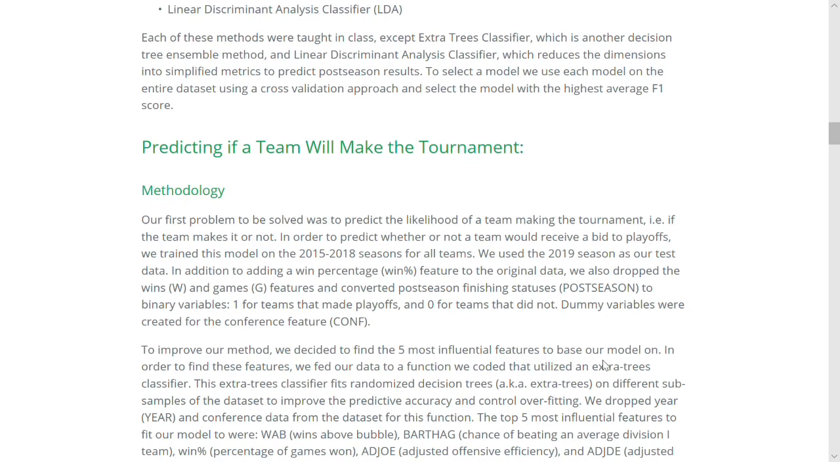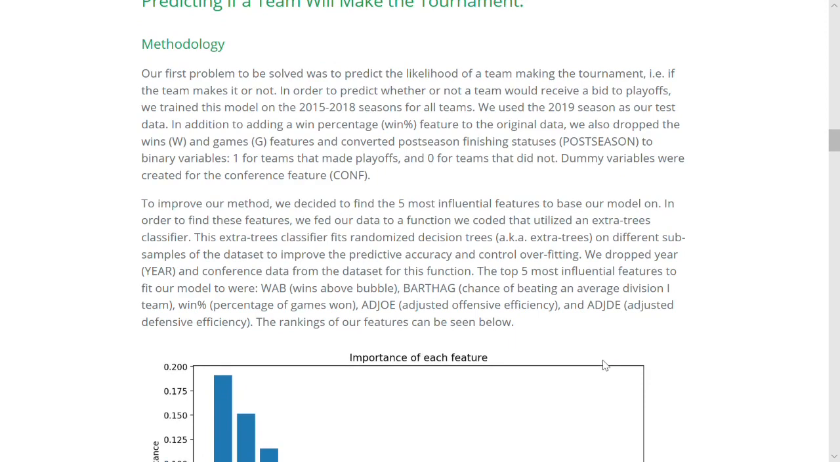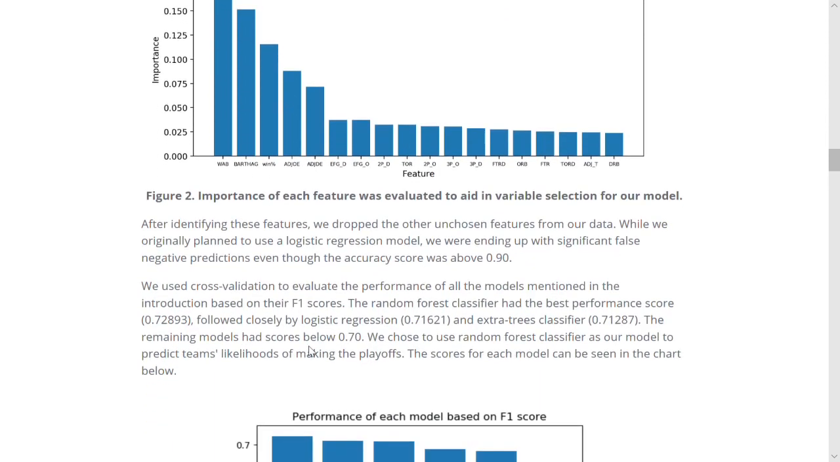Next came variable selection, which we did by utilizing an extra trees classifier. We dropped year in conference, fed our data through, and as you can see in Figure 2, WAB, BARTHAG, win percentage, ADJOE, and ADJDE were the most influential features for classifying our data. We dropped all other features from our data and then ran it through our logistic regression model. We ended up with a significant number of false negative predictions, so we evaluated all of the other models and saw the results in Figure 3.